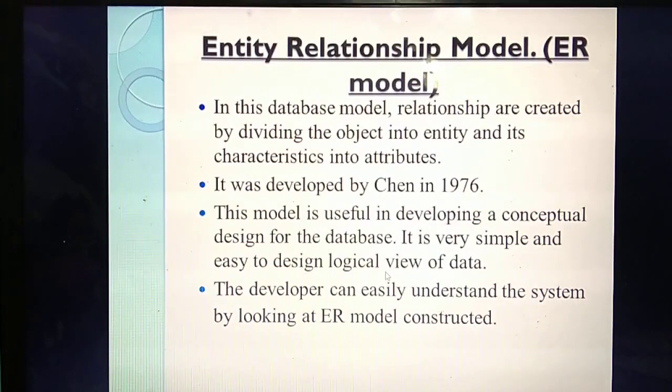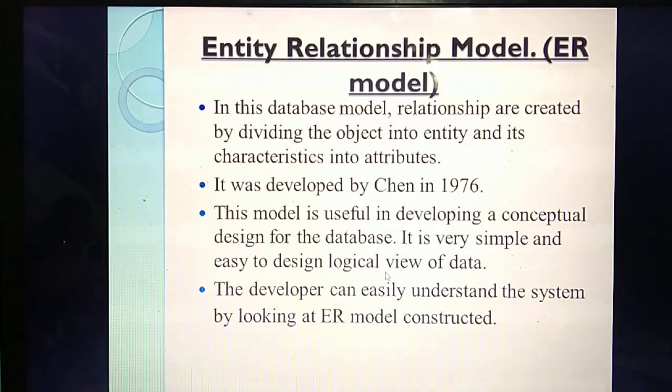Okay. So it will give a logical view of data. What do you mean by logical view? This is the working of this one. That's a logical view. By looking at this model, a developer can easily understand the working of this database. Understand what details you have studied here?